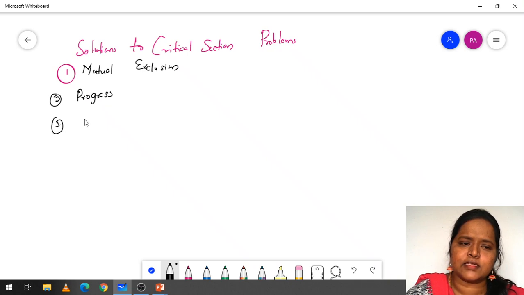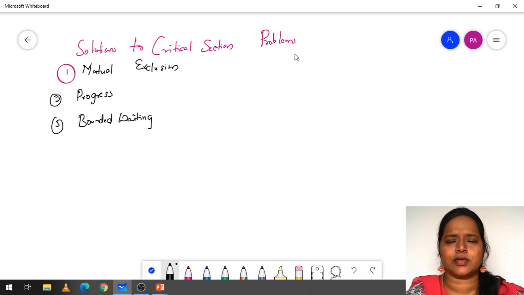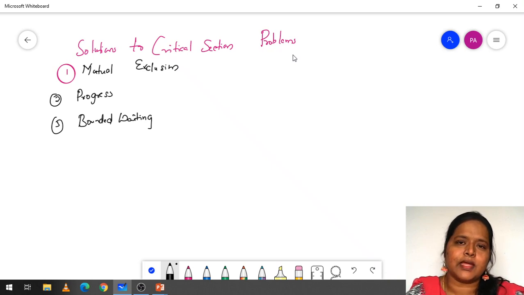And the third one is bounded waiting. So these are the three solutions to the critical section problem. Like already we have many solutions, you can also write your own code satisfying these three conditions.